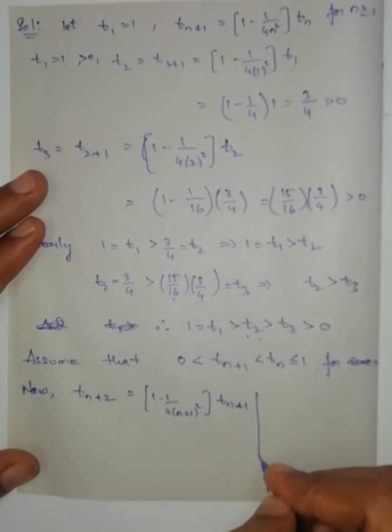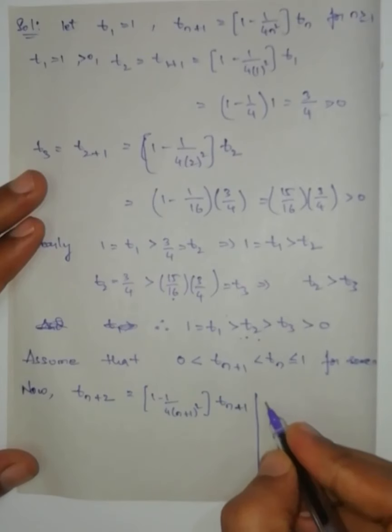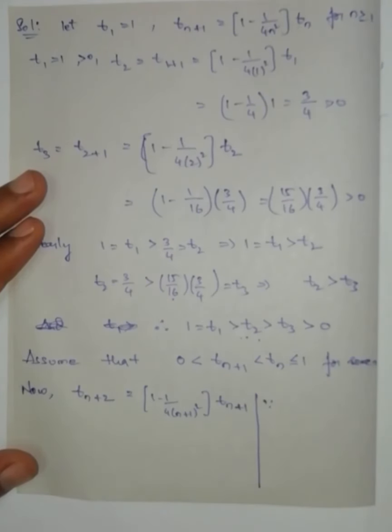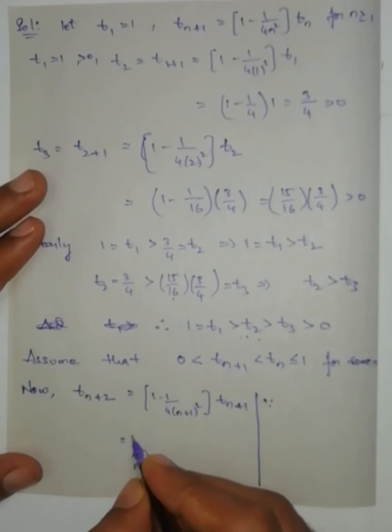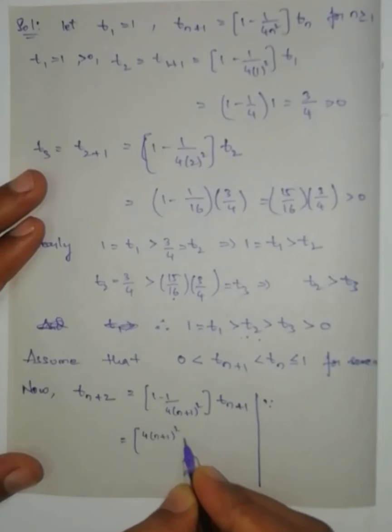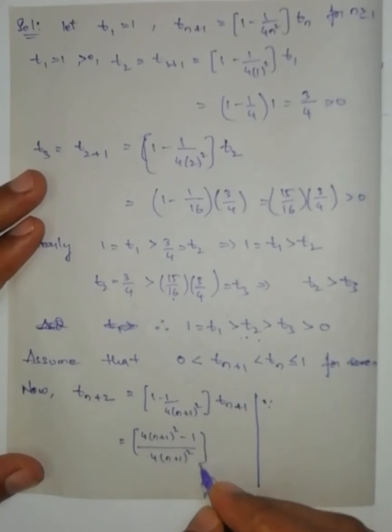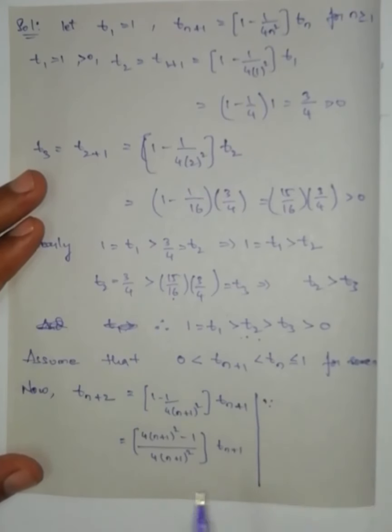Here in a rough part, I am going to take the LCM: (4(n+1)² − 1)/(4(n+1)²) times t(n+1). Clearly the denominator is larger than the numerator, so this value is less than 1.